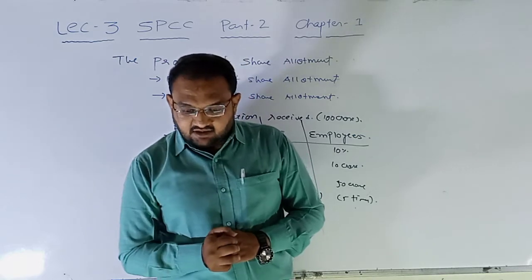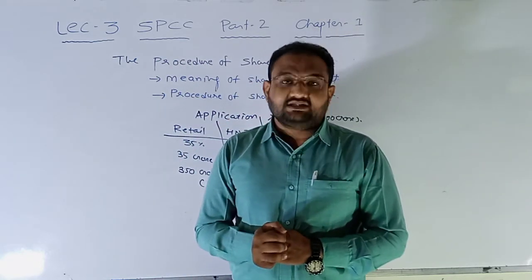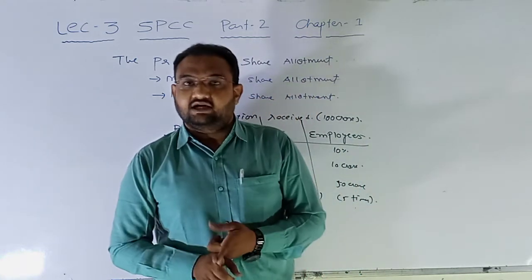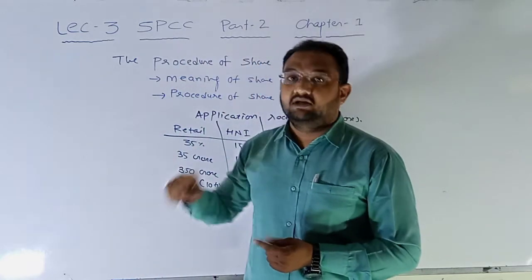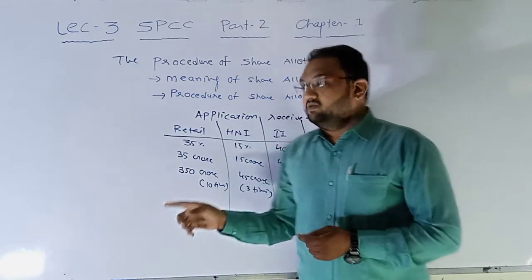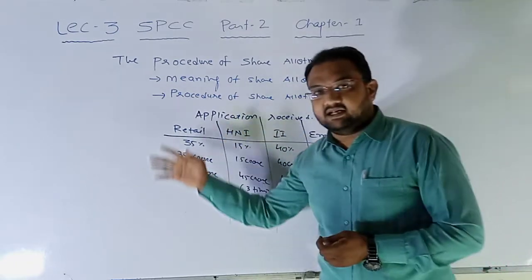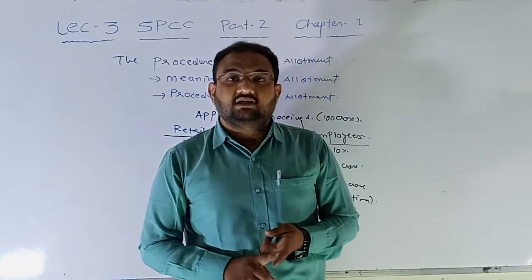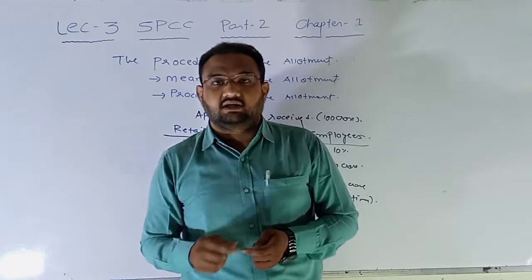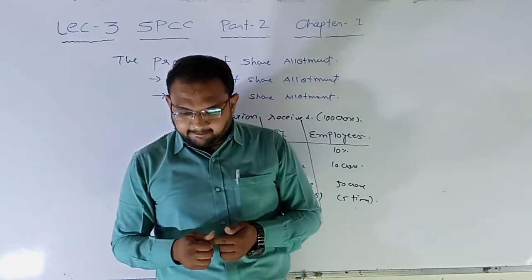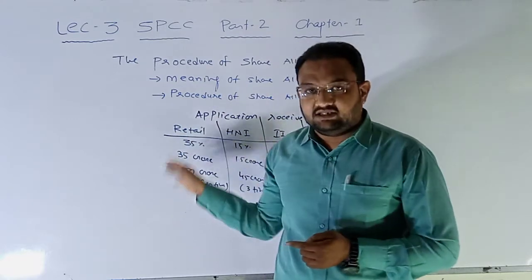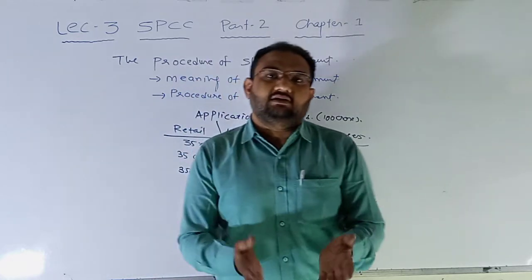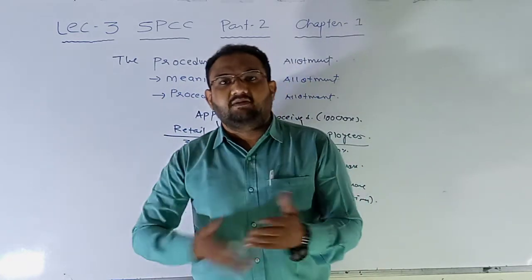Basis of allotment among applicants from various categories of investors is decided jointly by the registrar to the issue. It means the person or the office who has bifurcated all this information. So registrar, then the lead manager who is the actual runner of this particular IPO, then the syndicate member which we discussed at the first stage itself, and company secretary, obviously, because he is the one who wants to know about all these things.